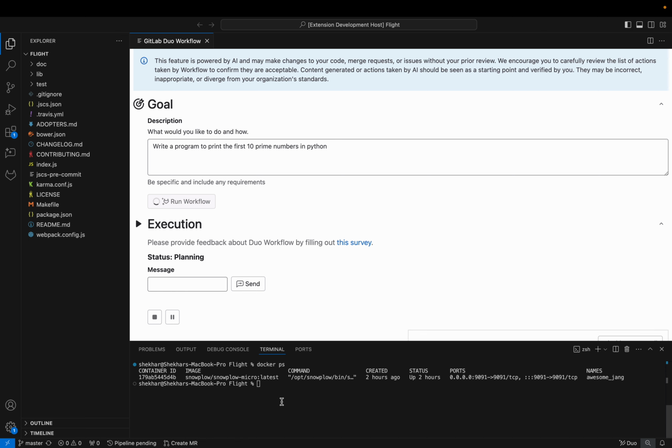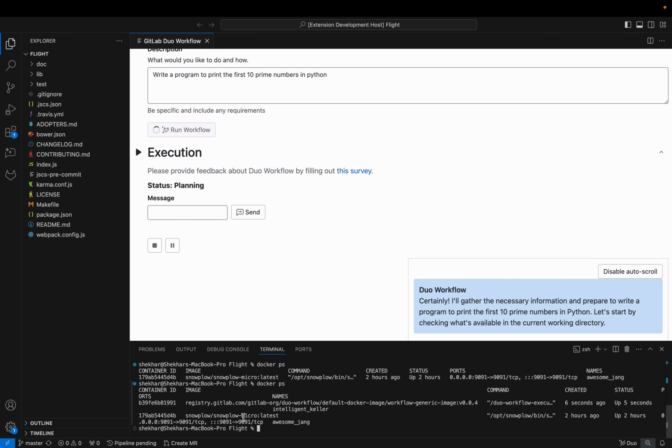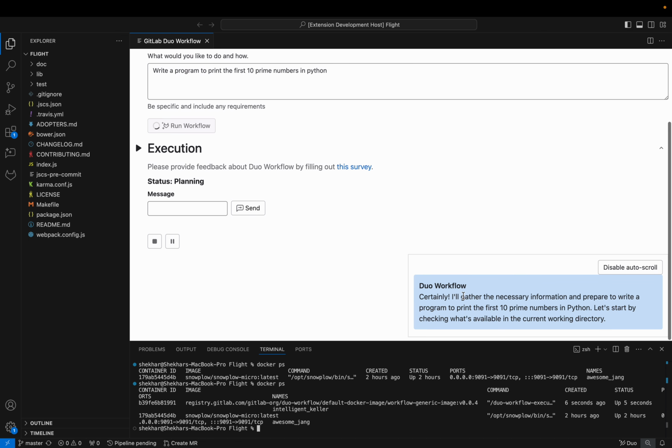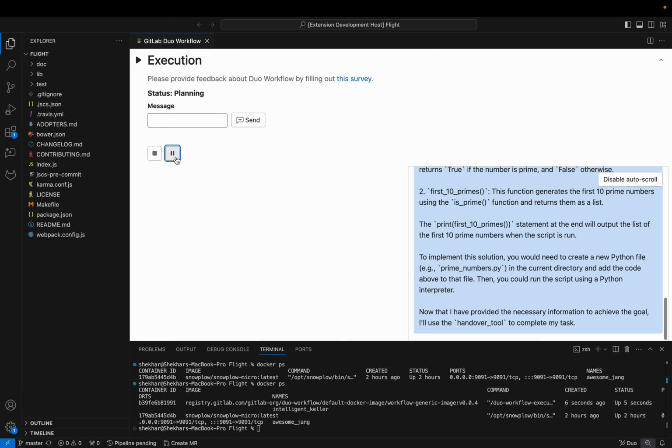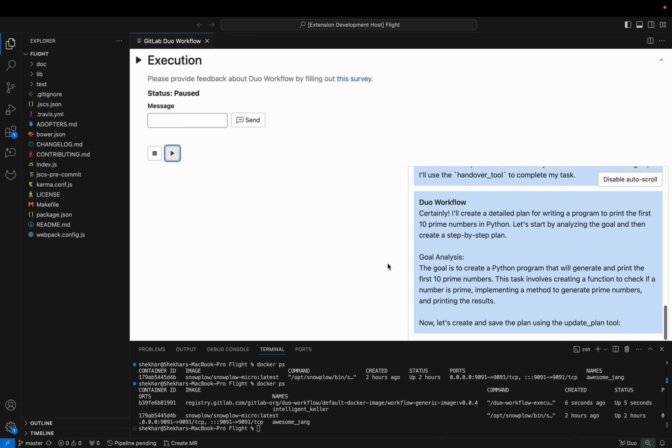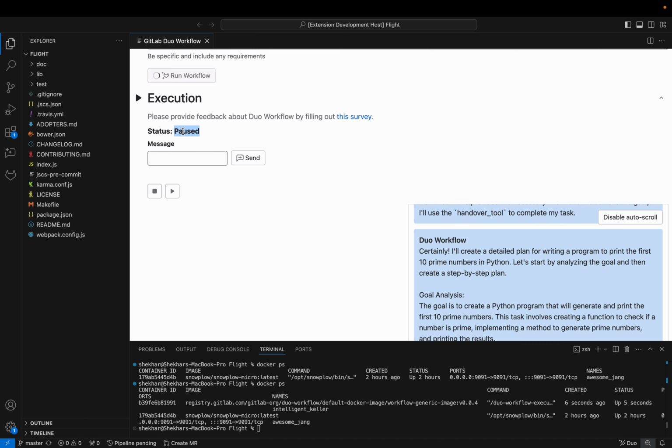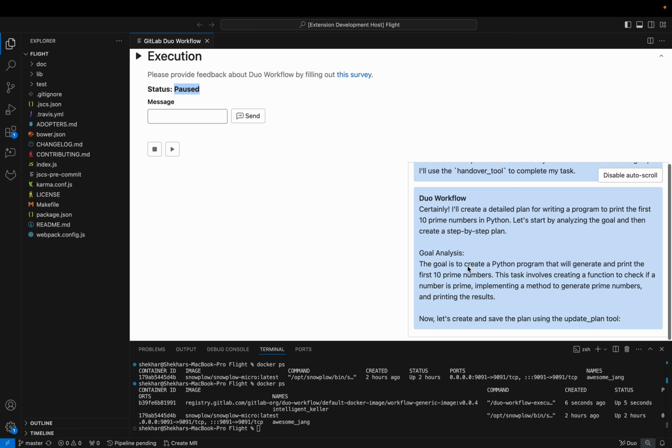So you see the workflow starting up, and if I say docker ps, you can see that it started up the container, it started up the steps. So what I can do now is I can actually pause the workflow at any point in time. As you see, it's creating the plan. And if I hit the pause button, it's actually going to stop and pause. And if you see, the status is now paused, so it's stopped working on the problem.